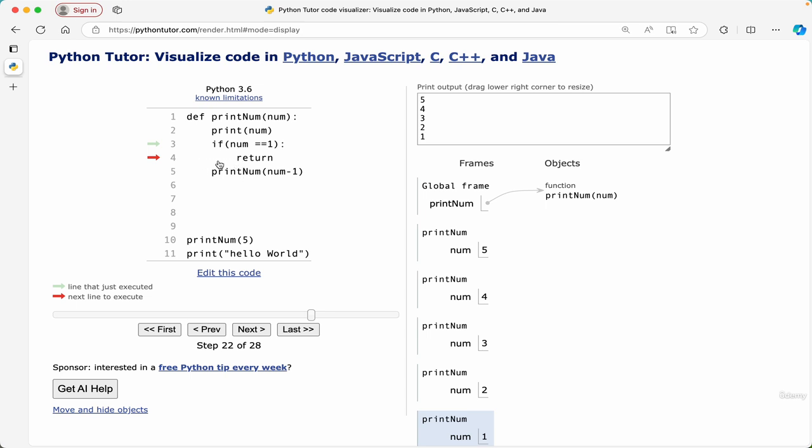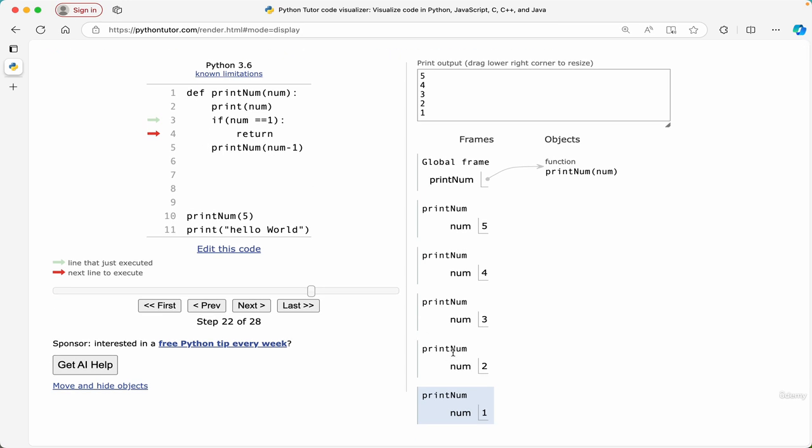Now, when we return from here, it was print number with a value of 2 which called us, right? So it is waiting in the memory. All the functions rather are waiting in the memory. The code flow is going to get returned to print number 2, right? So see, 1 is going to get destroyed because its work has completed now. Once the function completes its work, it gets destroyed, and then we go forward.